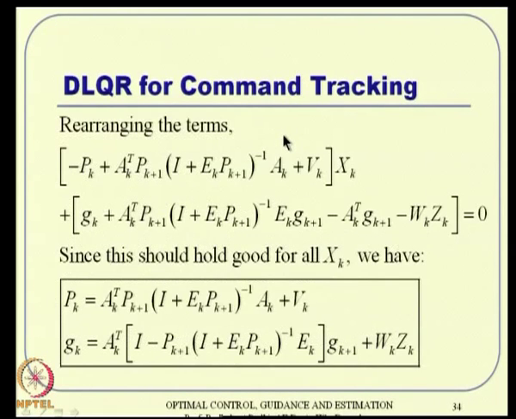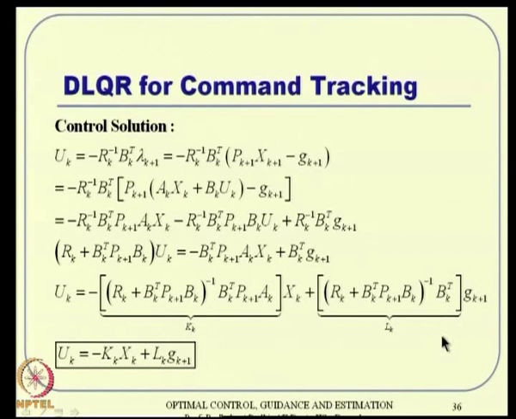So, this bias term coefficient is given this way. So, essentially you will end up with a formula which will tell you that u k is not only minus K k into x k, but we have an additional term L k times g k plus 1 actually, which makes sense because you want to track a reference signal.